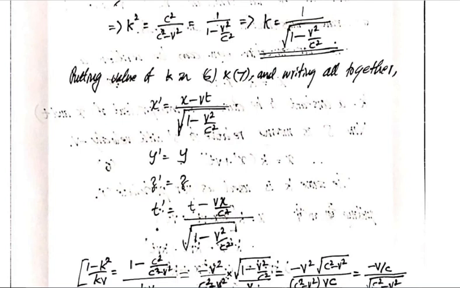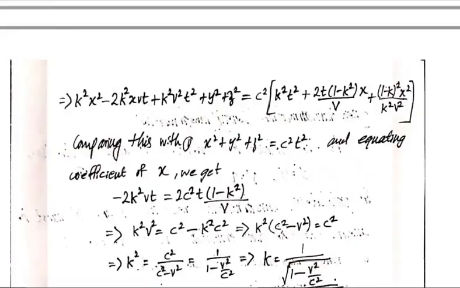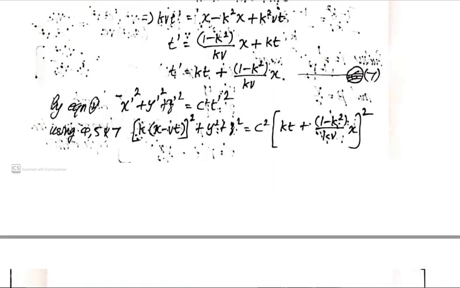Now putting the value of k in equations 6 and 7, we get x dash is equal to k into x minus vt, so it becomes 1 by root of 1 minus v square by c square into x minus vt. y dash is equal to y, z dash is equal to z, and t dash is equal to kt plus 1 minus k square by kv into x.